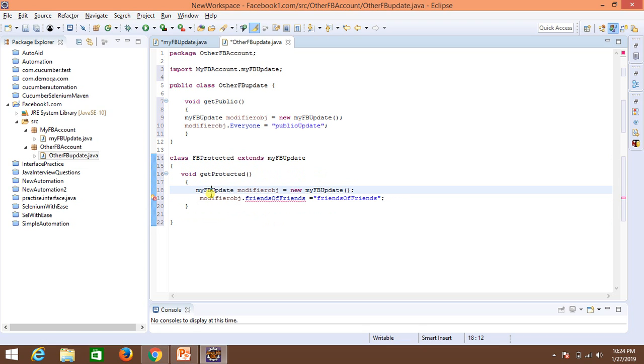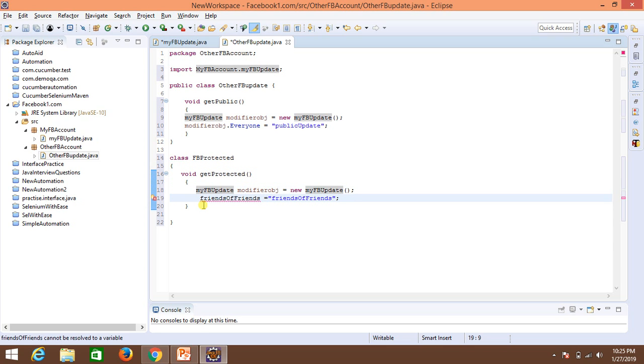You can directly use it instead of creating the object of it. If you try to create an object of it and try to access it from outside of that package, it's not possible. You will have to extend this class. Let's see if I'm removing this and trying this. I think I've already shown you, but just to be doubly sure.